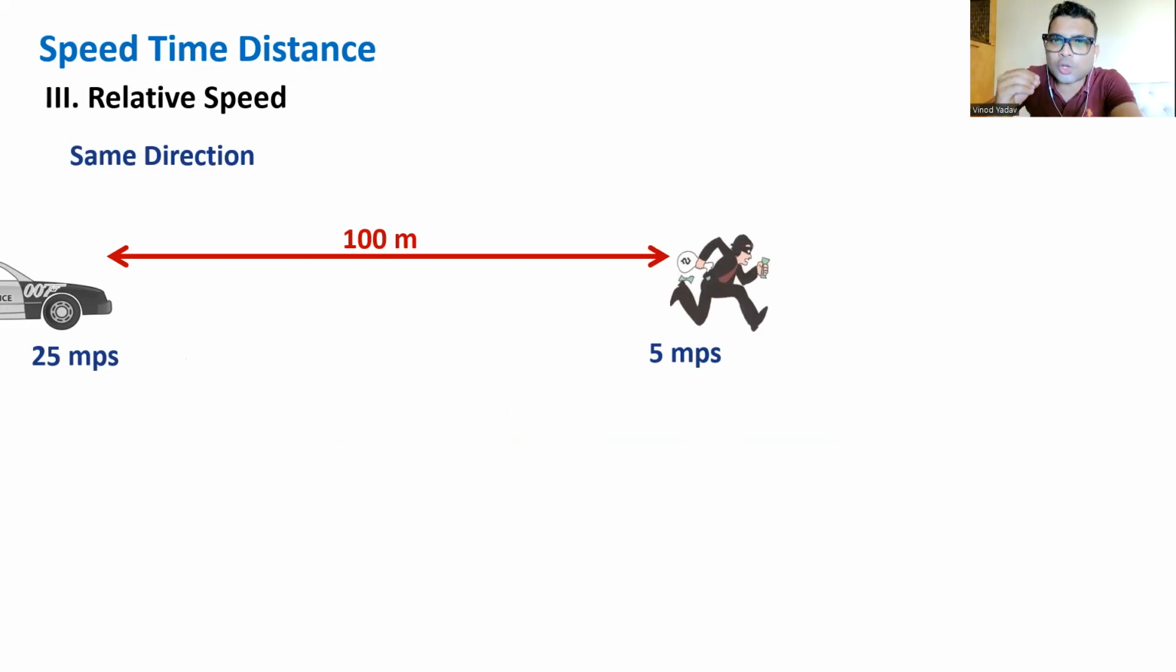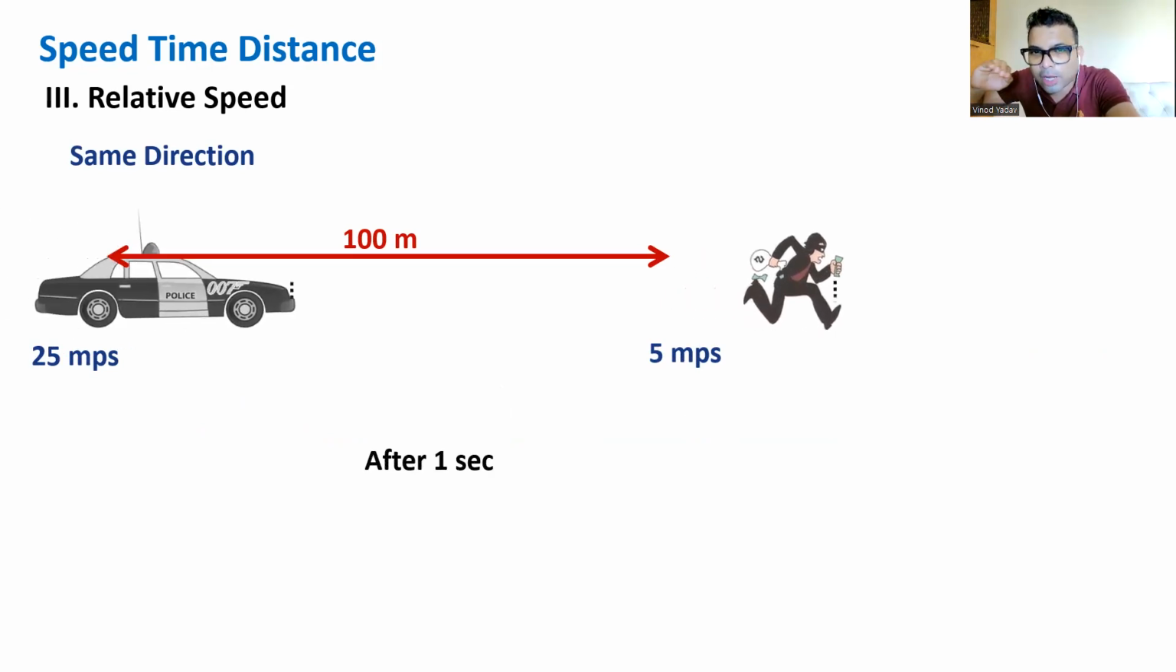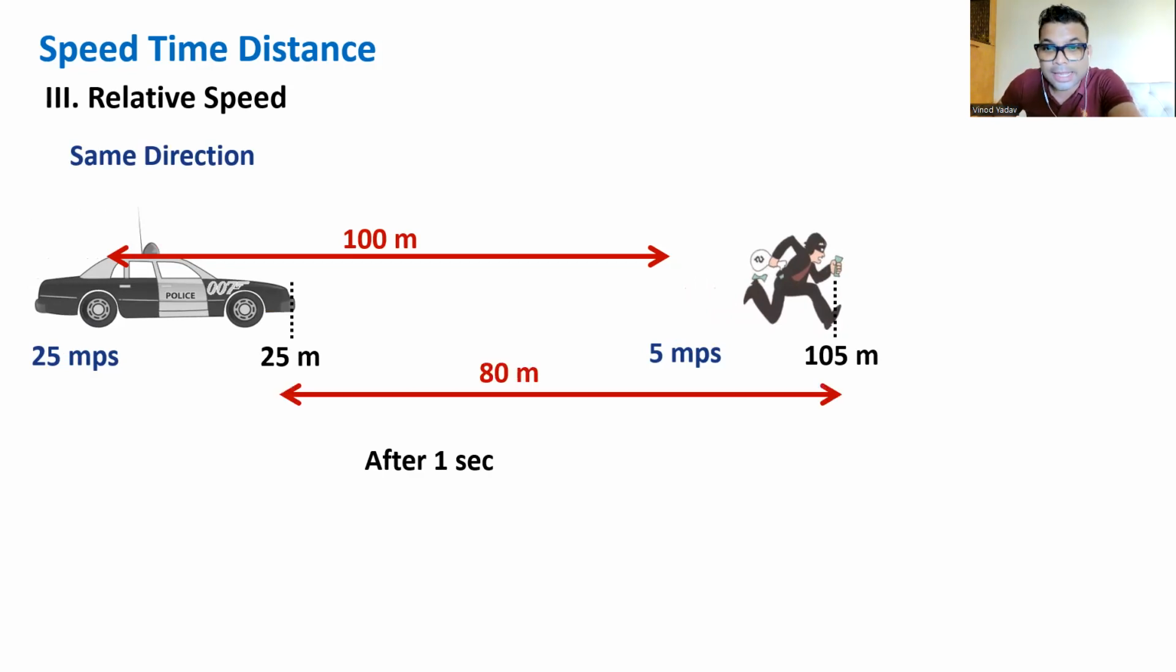Let's visualize a scenario 1 second later. So 1 second later, what will happen, friends? Yes, thief will move ahead by 5 and the police will move ahead by 25. So now thief is at the 105 mark, from 100 to 105, right? 5 meters more. And police from 0, it reached 25. Now what's the gap? Yes, 80 meters, isn't it? What was the original gap? 100. The new gap is 80. So the gap reduced by 20 meters.